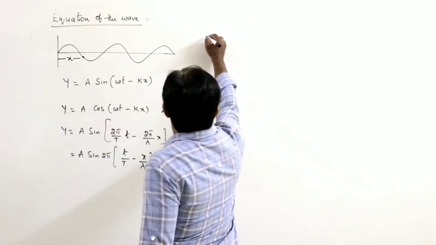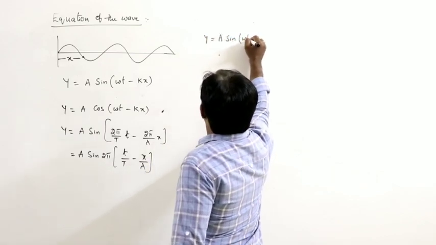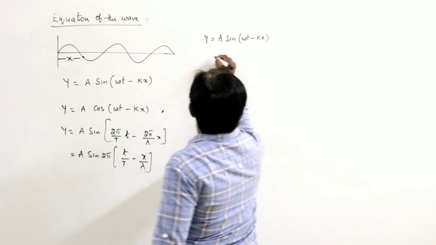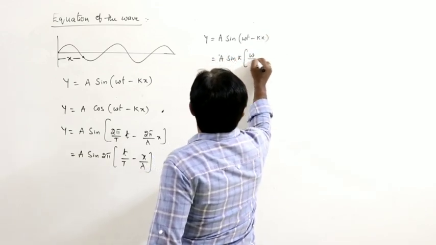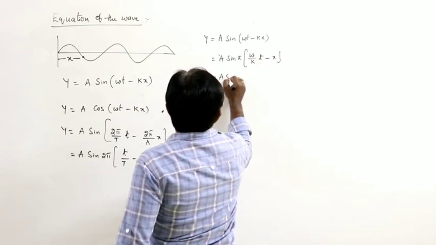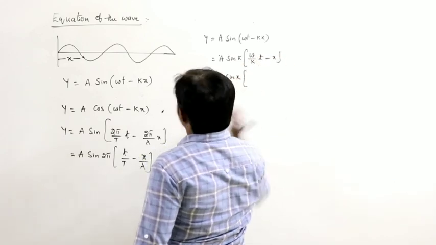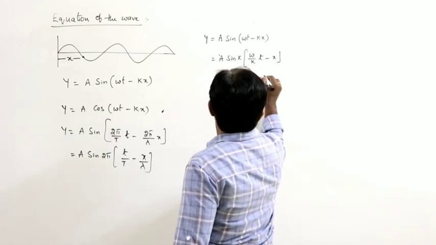Next, y is equal to a sine of omega t minus kx. A sine of k common, omega by k into small t minus x. A sine of k into, omega by k is v, the velocity of the wave, minus x.